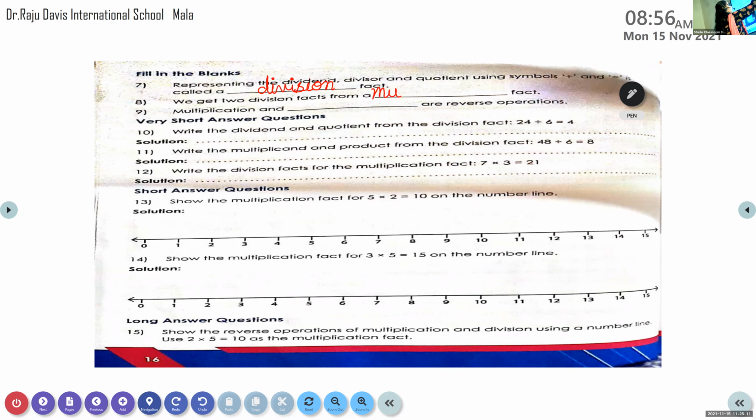Spelling: M-U-L-T-I, multi, P-L-I, cation, C-A-T-I-O-N. You have to learn the spellings also, children, because the options are not given over here. We get two division facts from a multiplication fact.